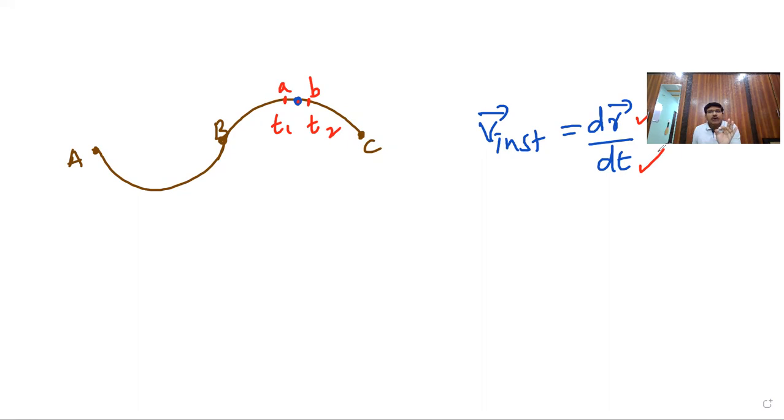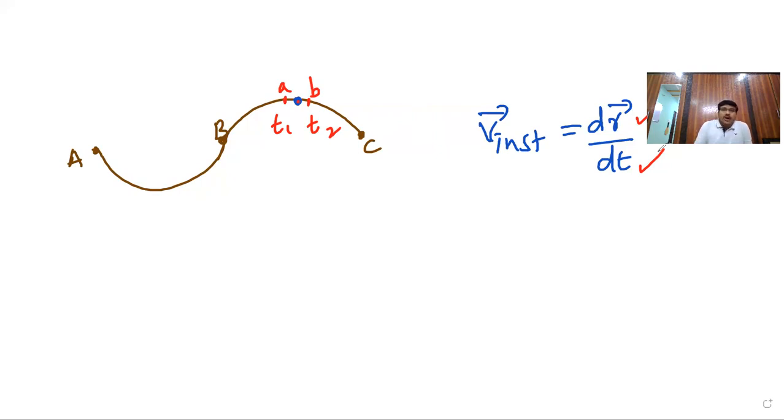There is a small change in displacement, dr. We are saying that it is a dr. Similarly, the time at the initial point A is T1, and at the final point B it is T2. We take a very small change in time, backward and forward, dt. That is how we take the instantaneous velocity.